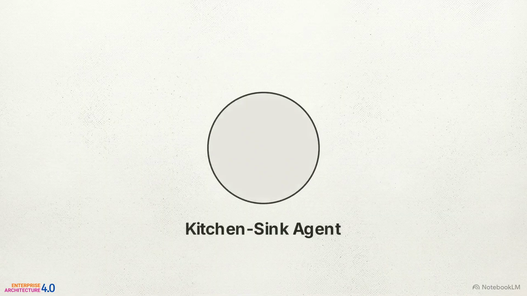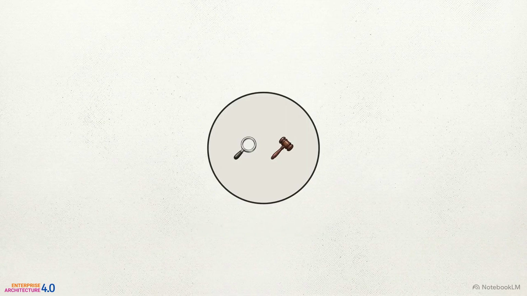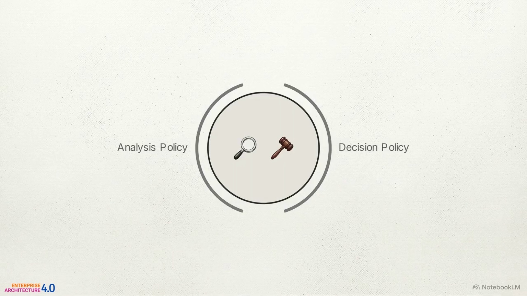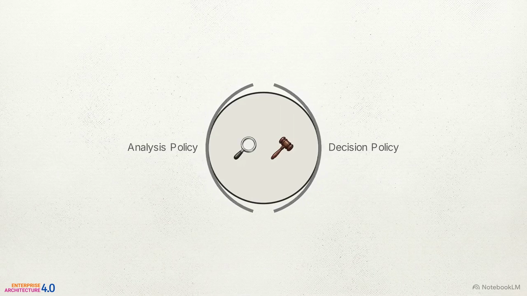Look at this structure. This is a kitchen sink agent. It takes in raw data, analyzes it, decides on a course of action, and executes it. It is highly capable, but it is effectively ungovernable. Governance relies on policy as data. This is the practice of attaching executable governance rules directly to an agent at runtime, rather than writing static procedures to be reviewed after the fact.